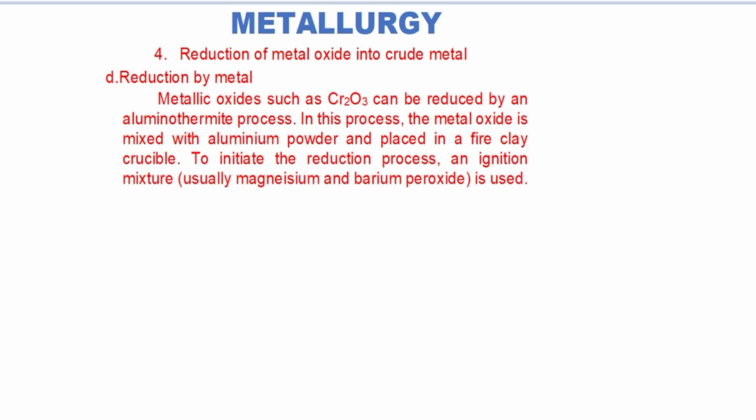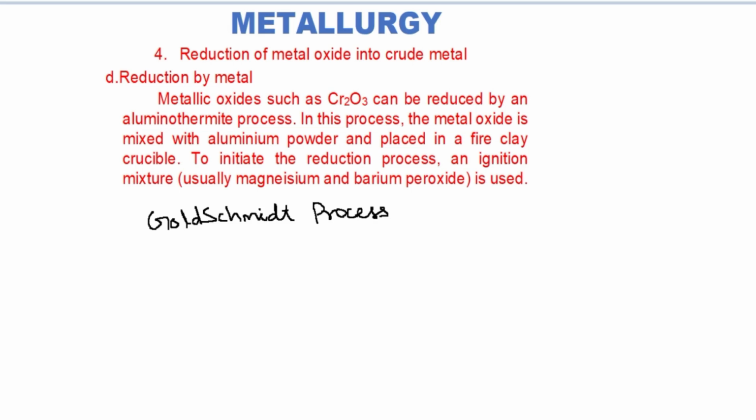Some metal oxides like chromium oxide can be reduced by another metal, namely aluminium, and this process is called the aluminothermite process. This is also known as the Goldschmidt process. The metal oxides having substantial covalent character are reduced by this Goldschmidt process. These metal oxides cannot be easily reduced by carbon or carbon monoxide.